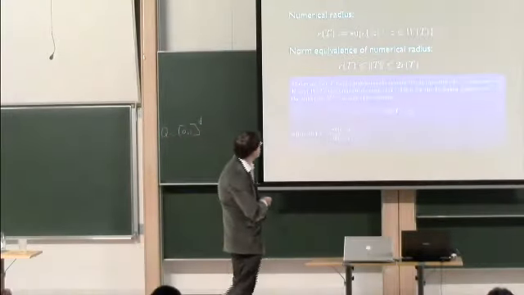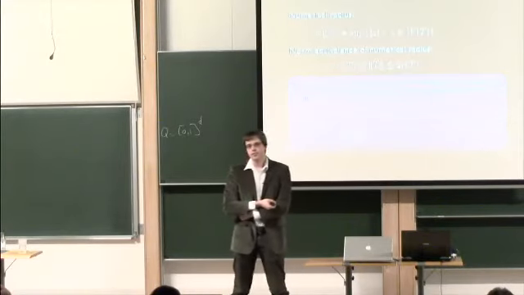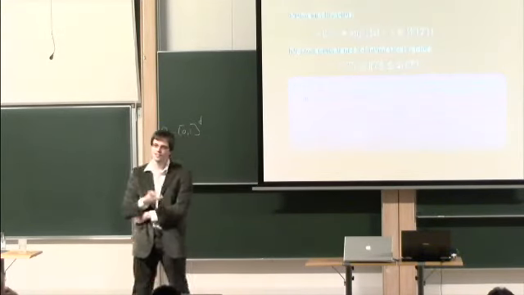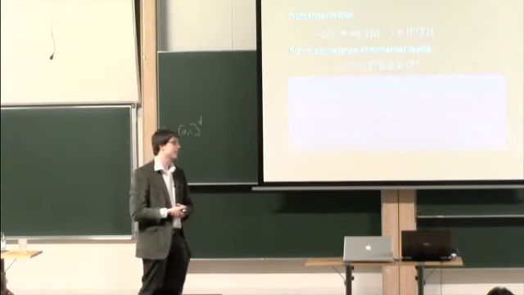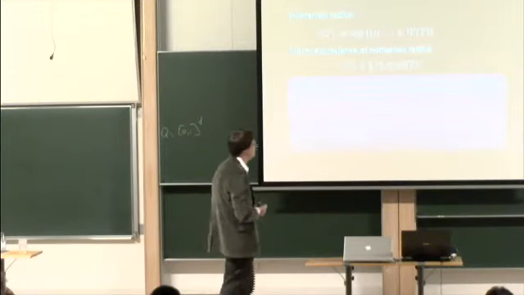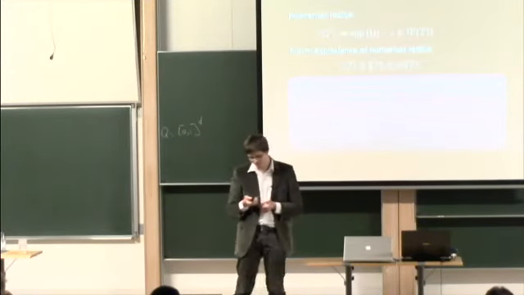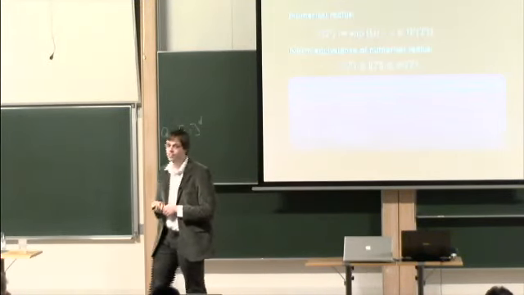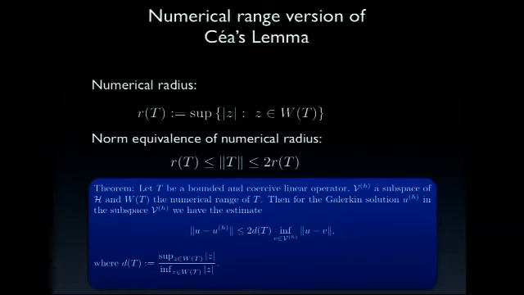The numerical range gives us not only a nice way of interpreting the coercivity constant, but also allows a nice reformulation of other theorems as well. It's quite interesting that we haven't really found them in books, even though it's quite elegant. For example, if you go back to the Céa lemma, we can reformulate it very easily using the numerical range.